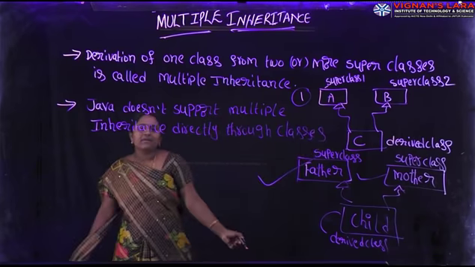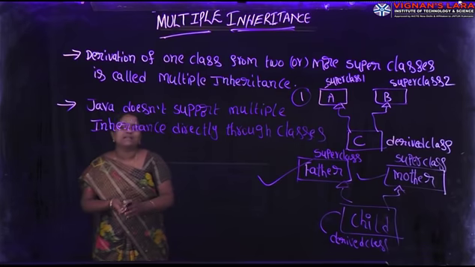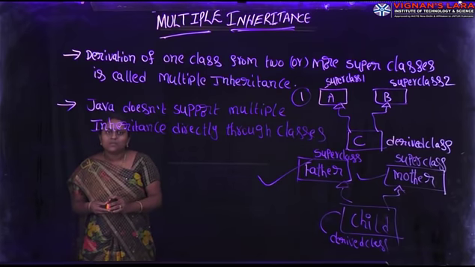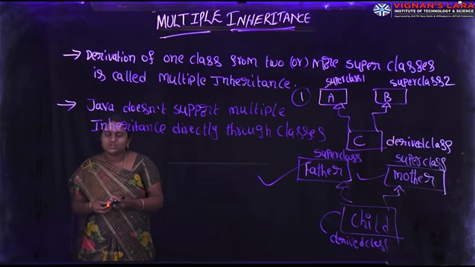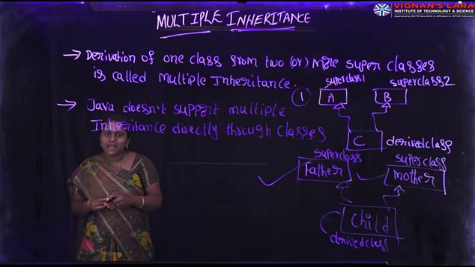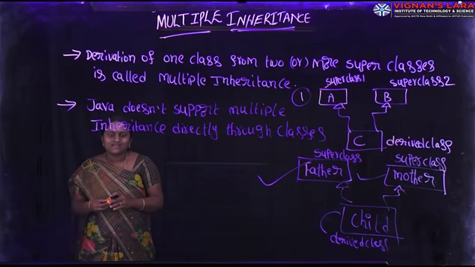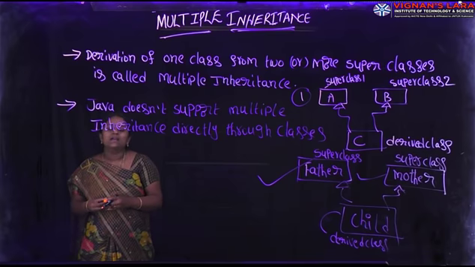Multiple inheritance is one of the features of an object-oriented programming language. Java supports the multiple inheritance concept through the interfaces concept. But Java does not support multiple inheritance directly through the classes. It can be achieved by using the interfaces concept.